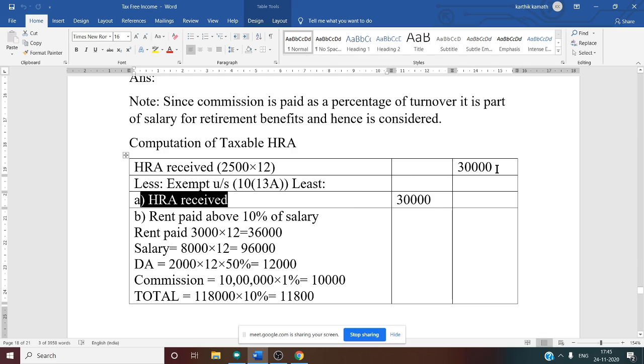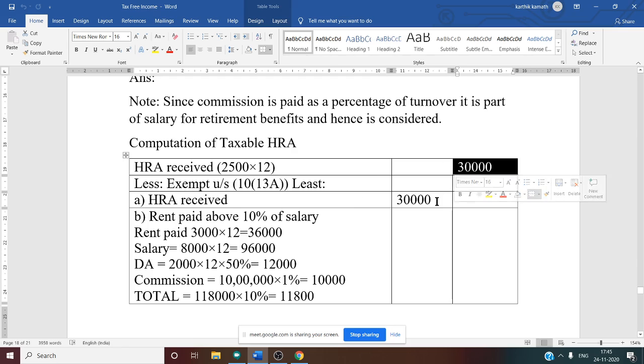Relevant period we know is 12 months. So whatever is written in the outer column, the same thing you have to write in the inner column: 30,000. So HRA received is done now.